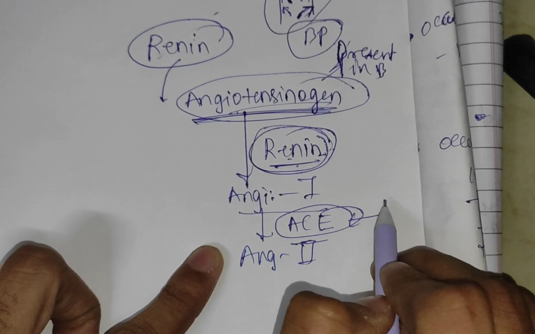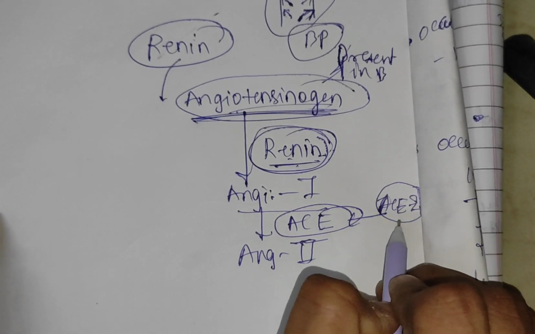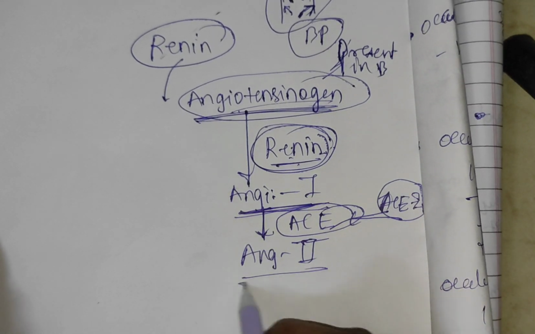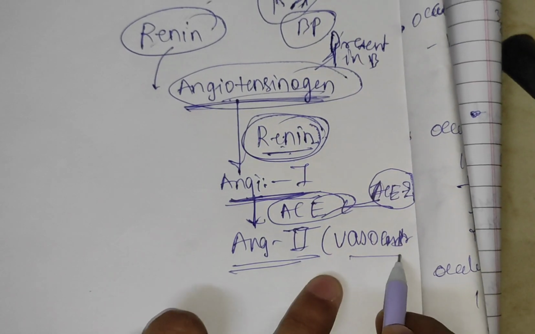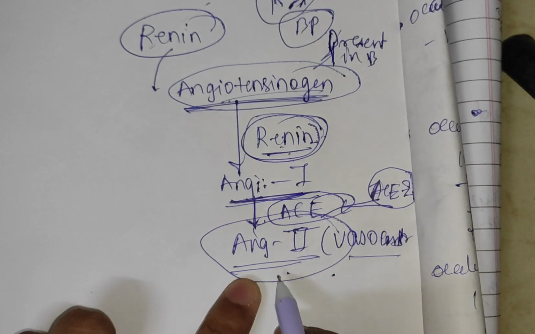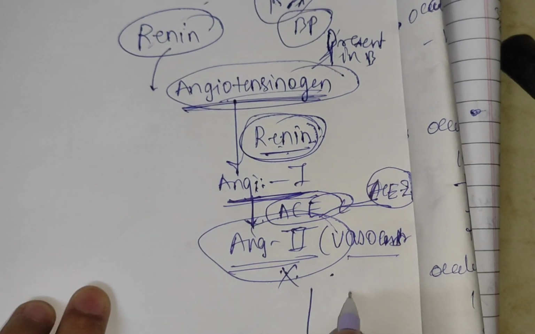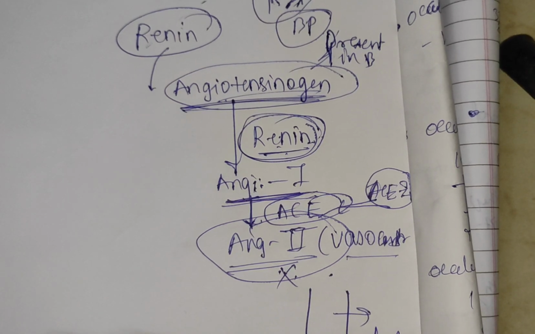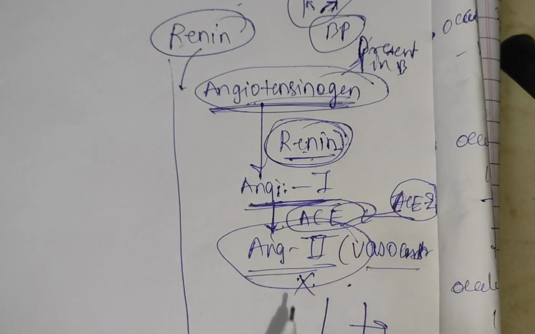So this enzyme will be inhibited by this drug, the angiotensin converting enzyme inhibitor. These are the drugs which will inhibit the conversion of angiotensin 1 into angiotensin 2, and angiotensin 2 is a vasoconstrictor, meaning it will constrict the vessels. So if angiotensin 2 is not formed, then vasoconstriction will not occur, so vasodilation will be happening. So this is how there will be a decrease in the blood pressure. This is the whole mechanism of angiotensin converting enzyme inhibitors.